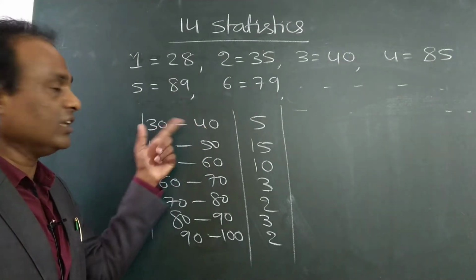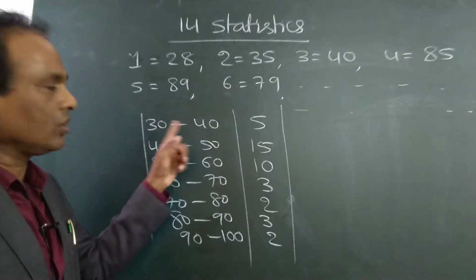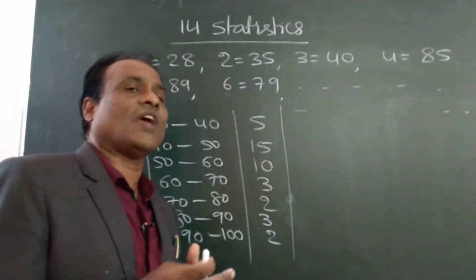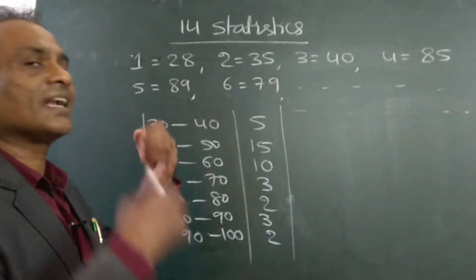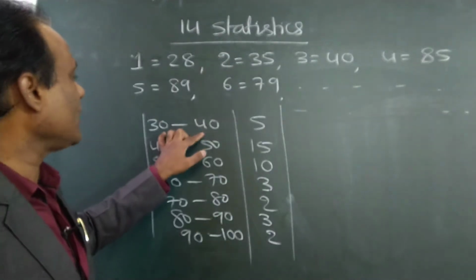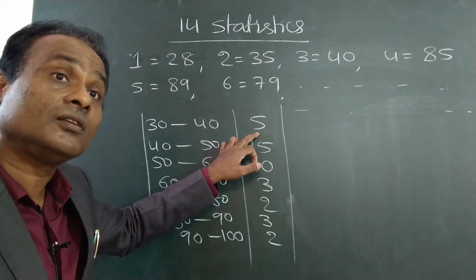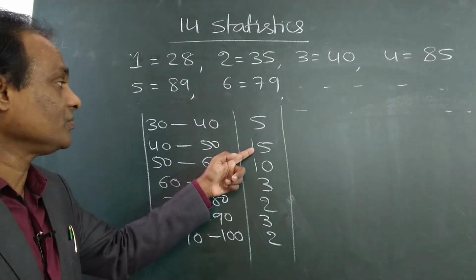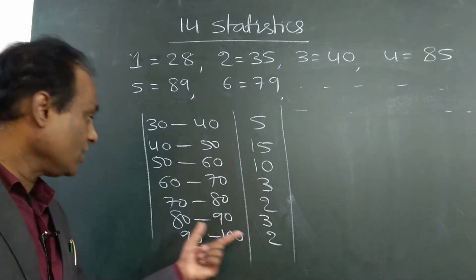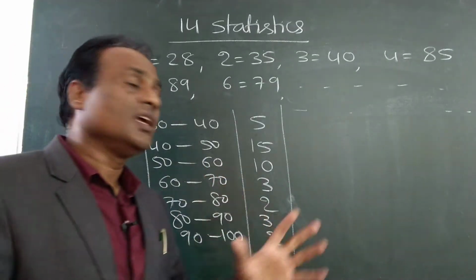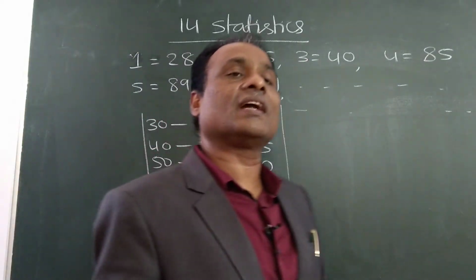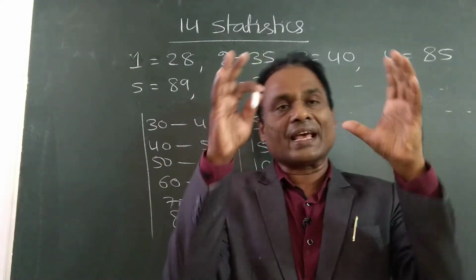Suppose this is a failure range. 35 is the pass mark, no? So to be on the safe side, we take 40 as the fail mark. Up to below 40, let us take it as fail. That means by seeing this, we can tell 5 students failed. 40 to 50 are on the border, just passed. These are excellent, these are very good. Like that, if we arrange these in a systematic order, then we can give the complete analysis of that class.